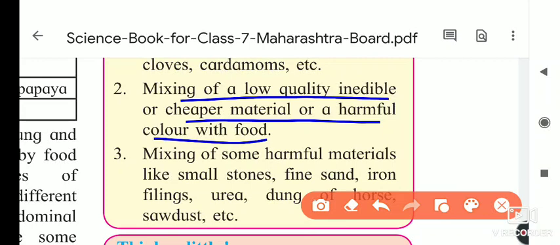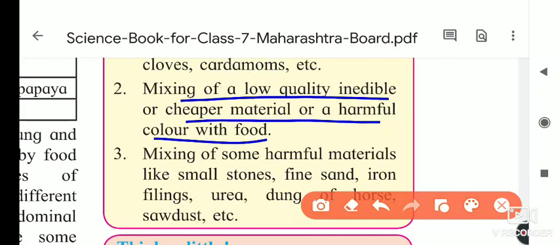But if we buy such groundnuts and keep them, as they are wet, after some time they become rancid and give a bad smell, so the quality decreases.